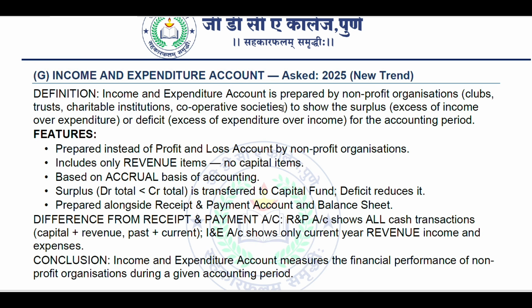Definition: the income and expenditure account is prepared by non-profit organizations, that is NPOs or NGOs, clubs, trusts, charitable institutions, cooperative societies, to show the surplus, that is excess of income over expenditure, or deficit, excess of expenditure over income, of the accounting period.